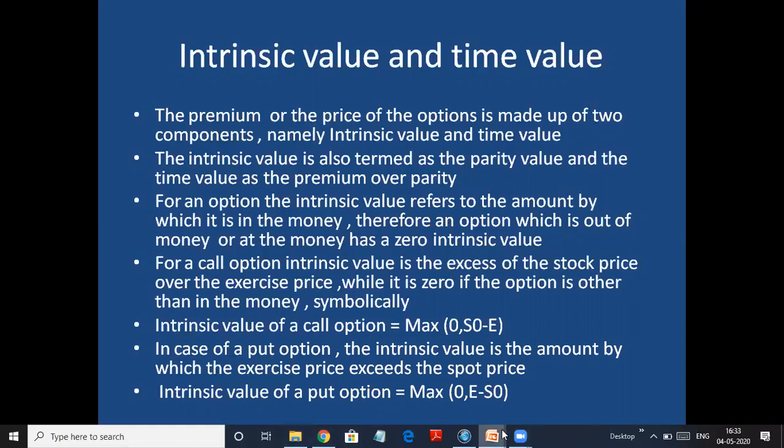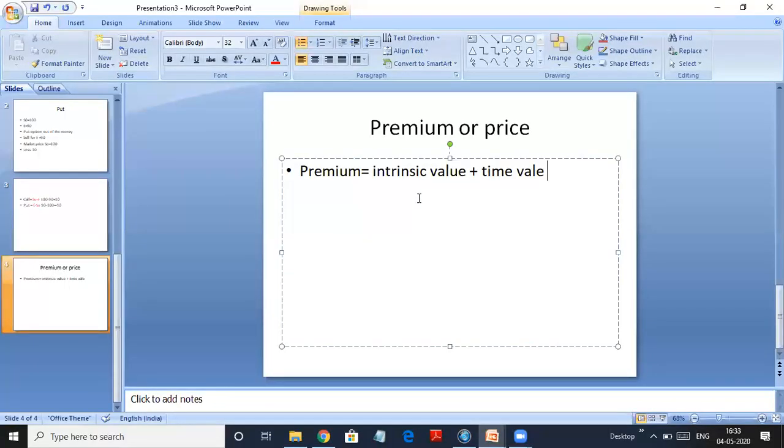So how to find intrinsic value? You have to check whether your option is in the money or not. So to find intrinsic value, whether it's in the money or out of the money, suppose I'm finding intrinsic value for a call option.